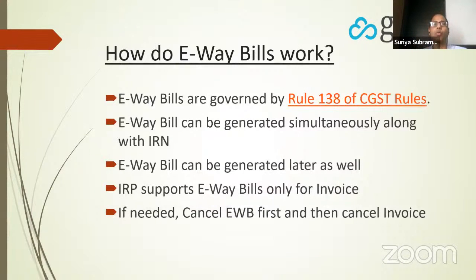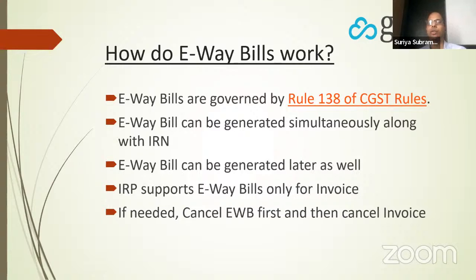Some questions about how e-way bills work. The way you are generating e-way bills today will continue. The e-way bill rules are not changed. There is no change to the rules for e-way bills. The only thing is there is a facility. Since you have already generated an e-invoice and the details are with the government, you can use that e-invoice to generate the e-way bill. So Part A of your e-way bill is already populated. You can simply generate Part B of the e-way bill by providing the vehicle details.